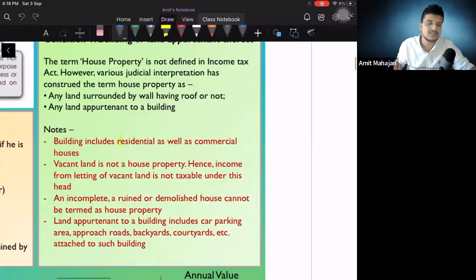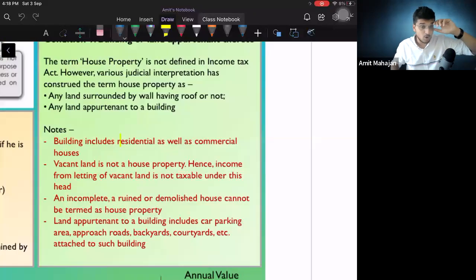Now building includes residential as well as commercial houses. This is a very common mistake which everybody does, that house property, if we understand, we usually say that it has to be residential. No, house property can be commercial also. For commercial purpose, if I'm giving any house property on rent. Okay, so building includes residential as well as commercial. Vacant land is not a house property, hence income from letting out of a vacant land is not income from house property. But वो किधर जाएगा? वो जाएगा income from other sources में, right?